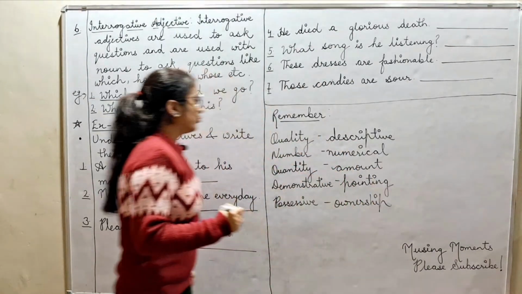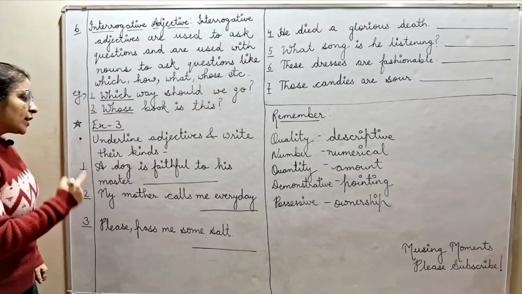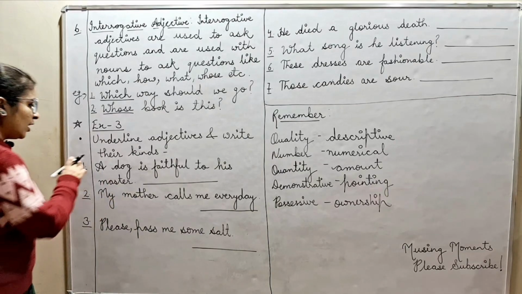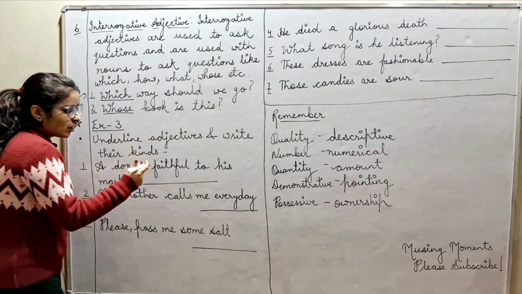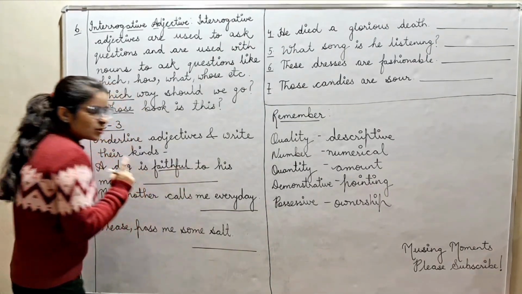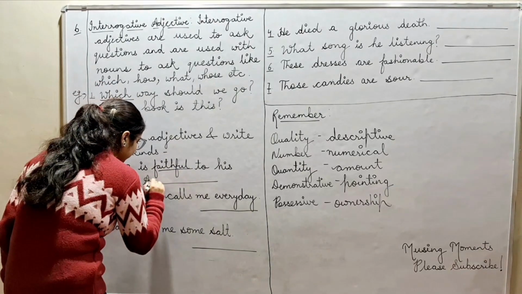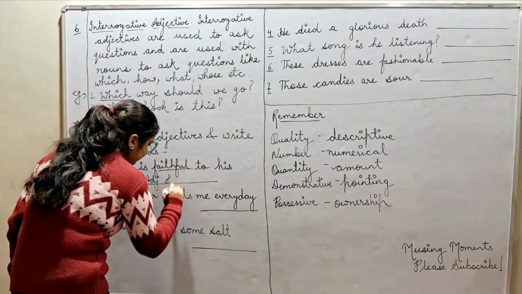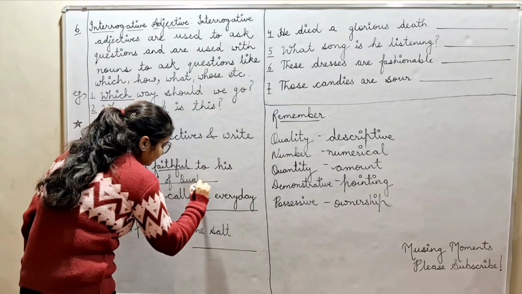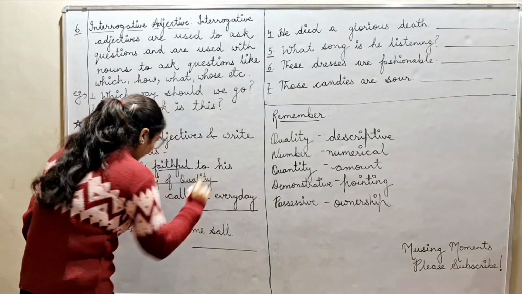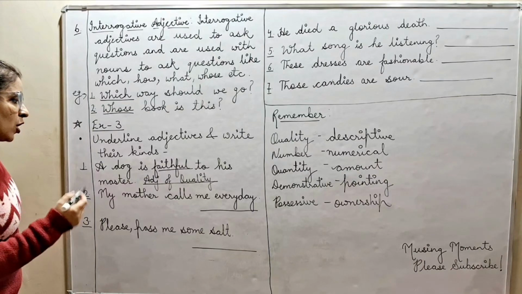Now, let's move to the exercise. A dog is faithful to his master. We are talking about dog. What is the quality? It is faithful. So, it is adjective of quality. Next is my mother calls me every day.